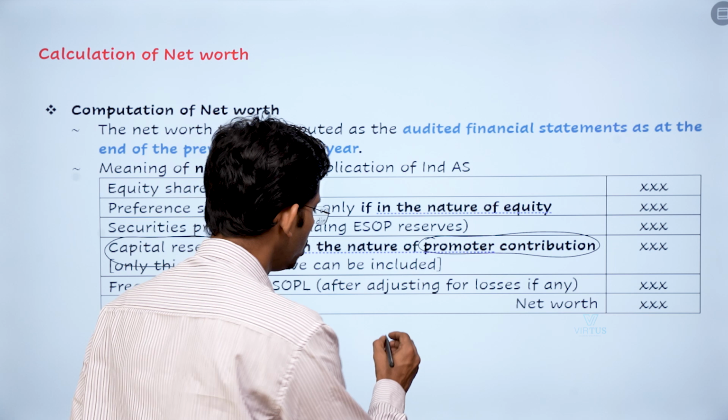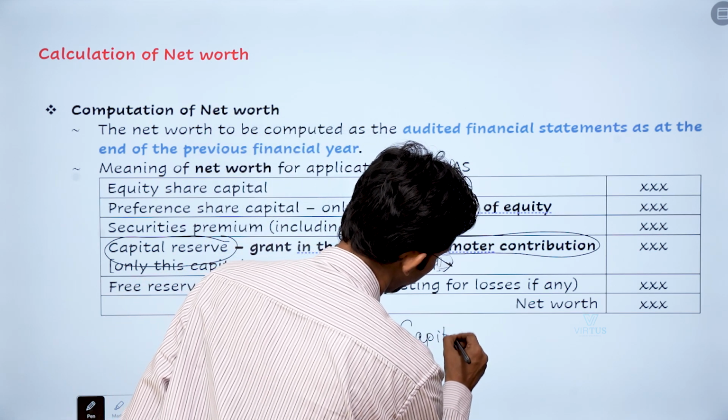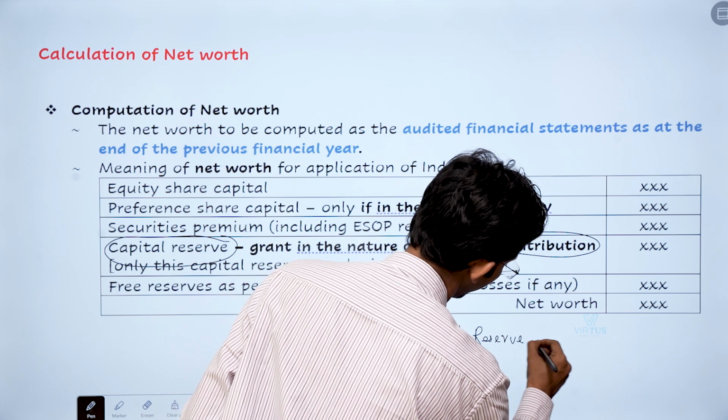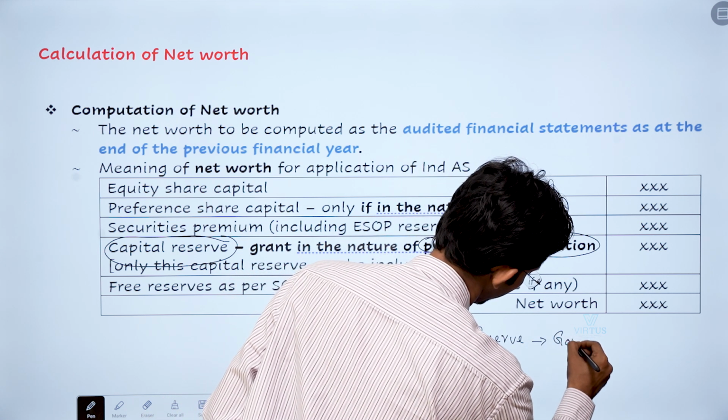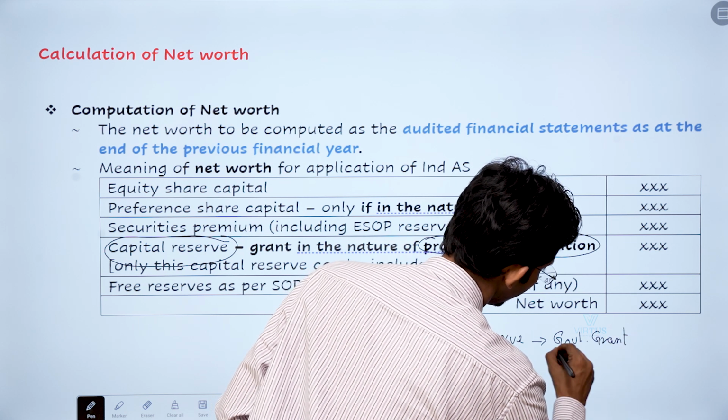Sometimes when you receive some capital reserves, let's say in the form of a grant, you get it in the form of a government grant from the government. Now why did you receive this grant?